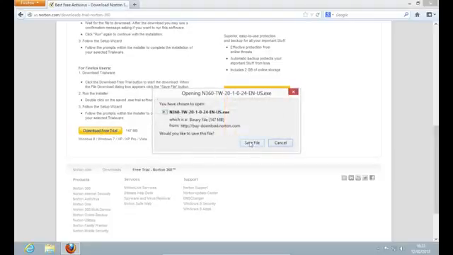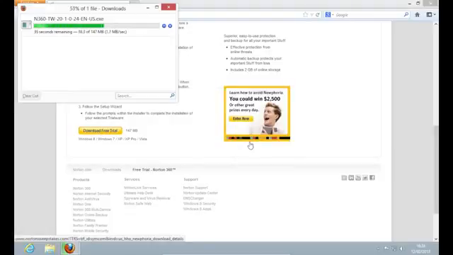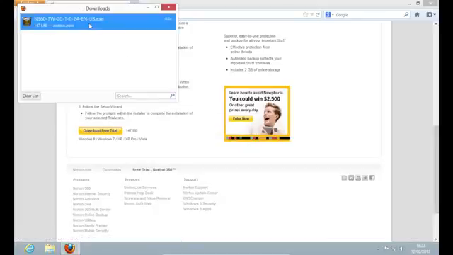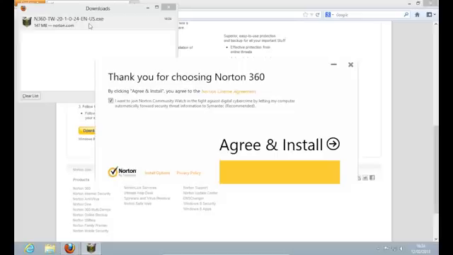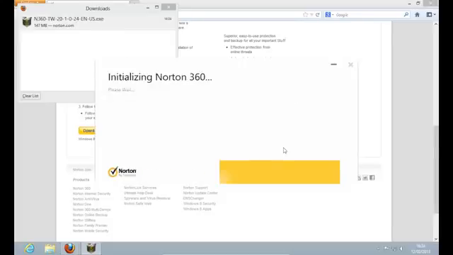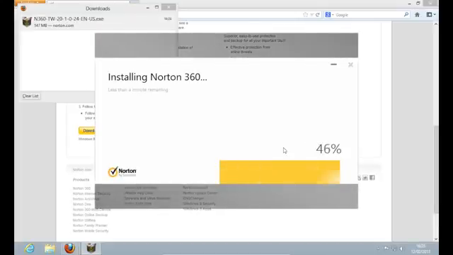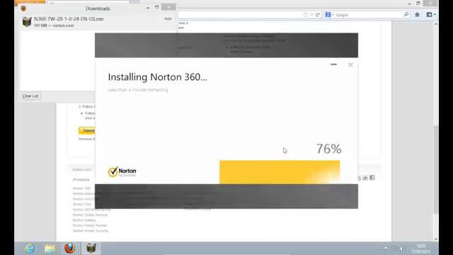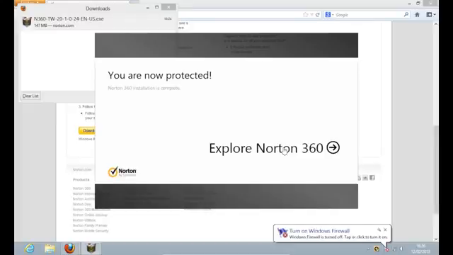Save the file on your hard drive. Double-click on the downloaded file to launch the setup. In the following window, press Agree and Install. Wait until the installation process is complete. On the next window, press Explore Norton 360.